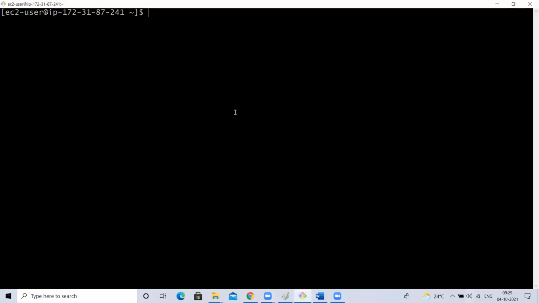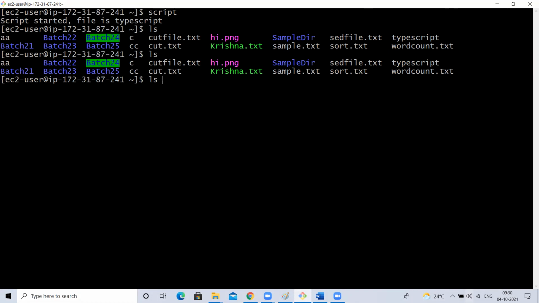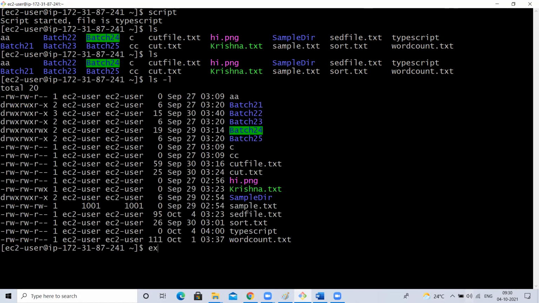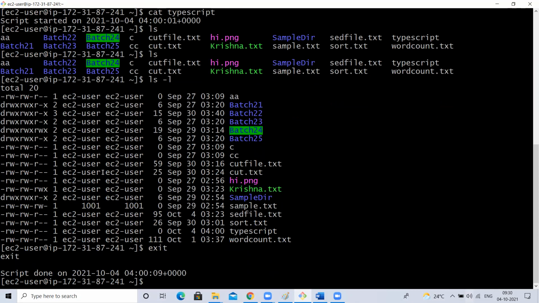So when I type script, a file will be generated with the name typescript. From now onwards, whatever commands I execute, everything will be stored inside this file until I type exit. When I type exit, it shows the script is done and the file is typescript. If I cat this typescript file, whatever we did, everything is saved here.